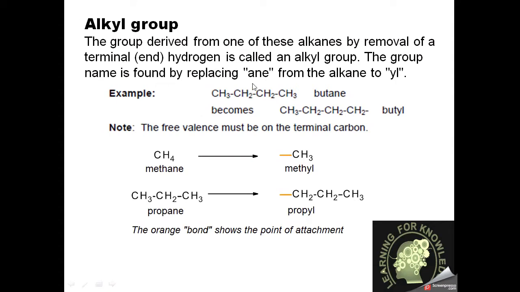So these are the examples. If we have butane, which contains 4 carbon atoms, and we remove one hydrogen, it will become butyl. In case of methane, it is methyl. And a very important thing: the free valency, that is, the hydrogen removed, must be at the end of a terminal carbon, not at any of the middle carbons. Then propane, if we remove one hydrogen, will become propyl. The orange bond shows the point of attachment, which is at the terminal side of these molecules.